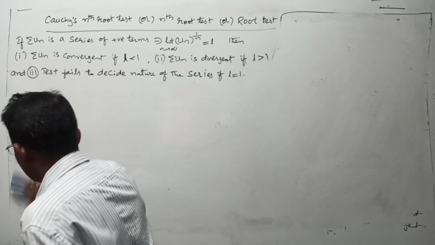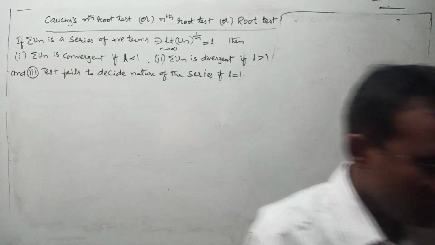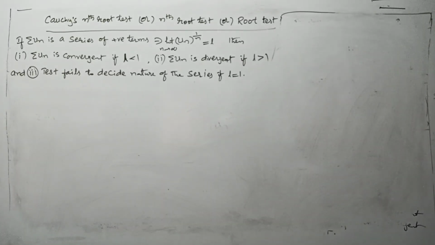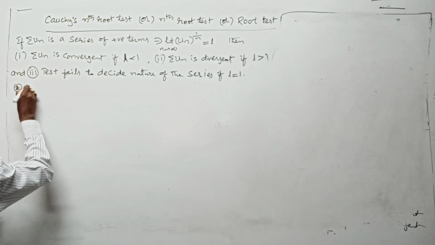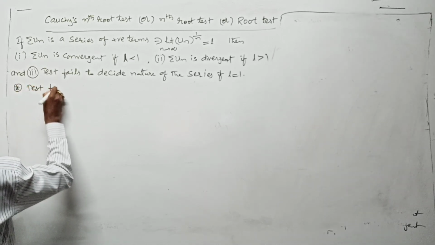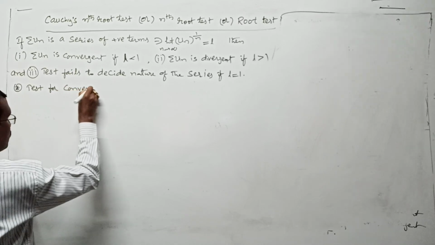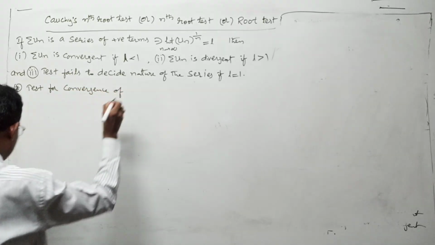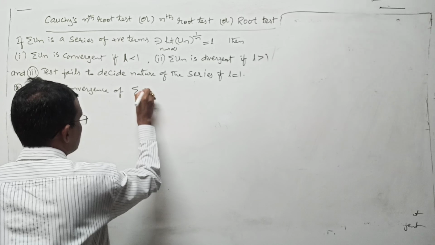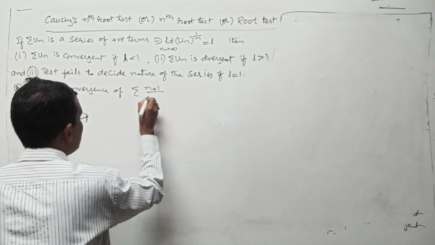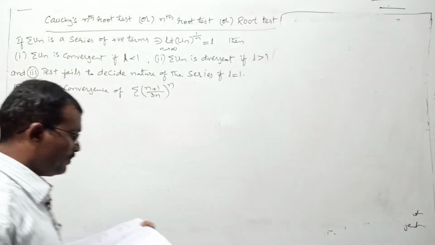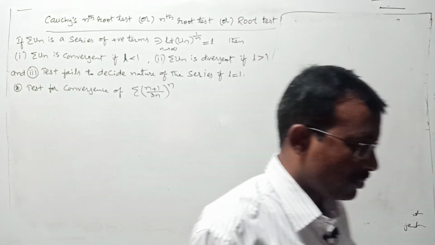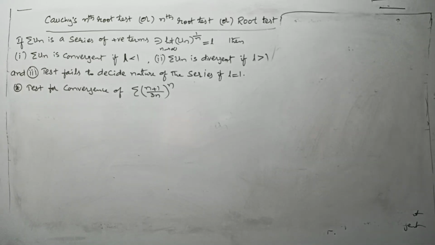Now I can proceed to problems here. First problem is: test for convergence of sigma n plus 1 by 3n whole to the power of n. N plus 1 by 3n whole to the power of n, 3n or 3 power n.